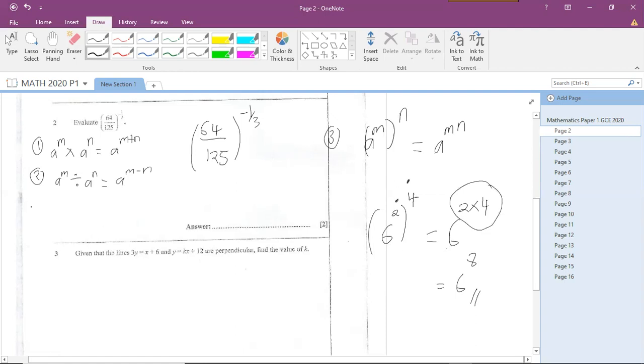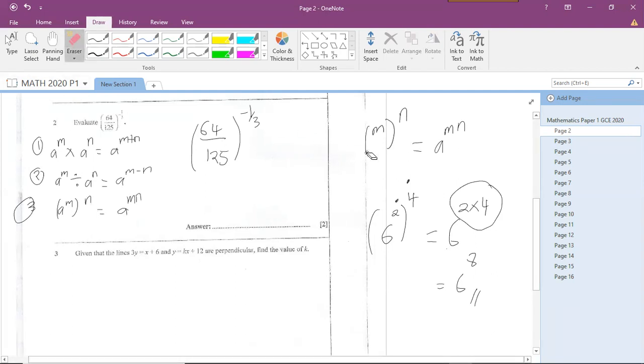So I'm going to write the third rule here. You have got a power raised to another power, a to the m, to the power n. You have got a power raised to another power. What are you going to do? You just multiply the powers.